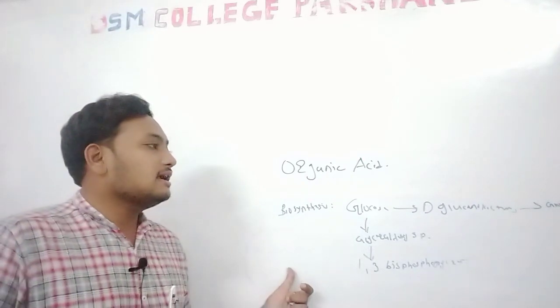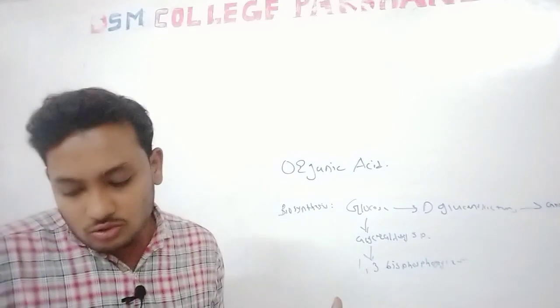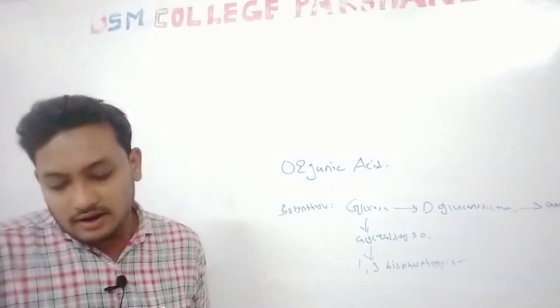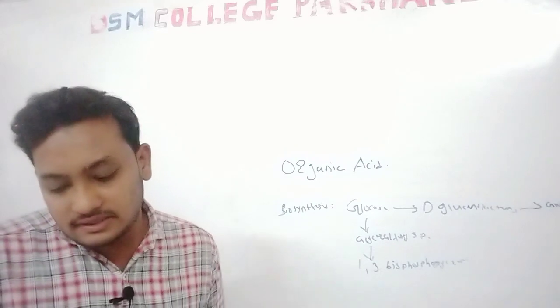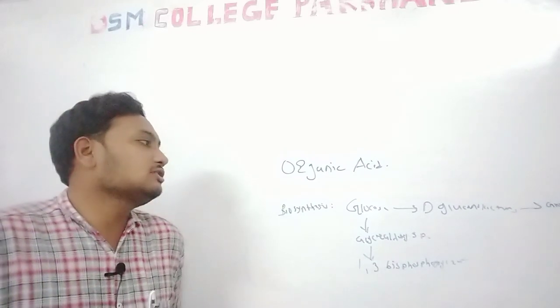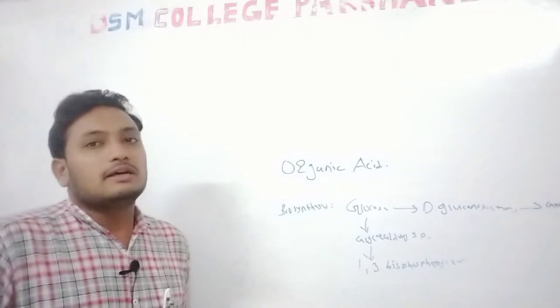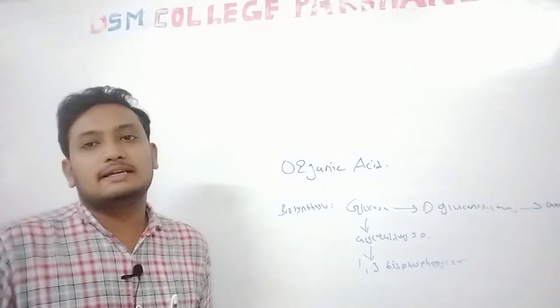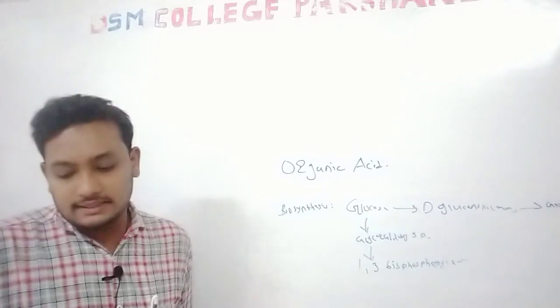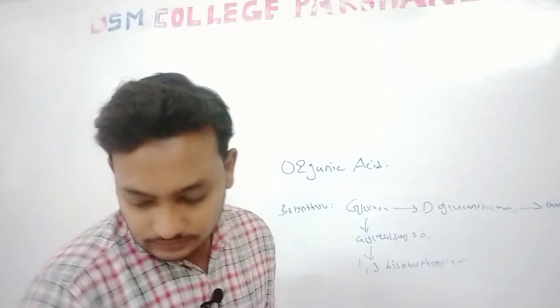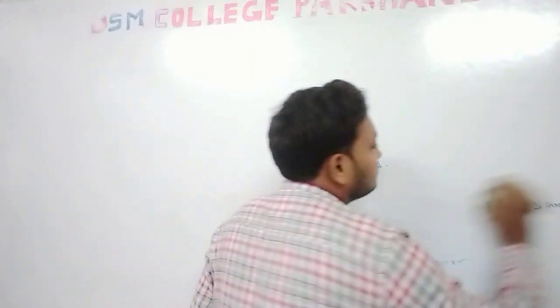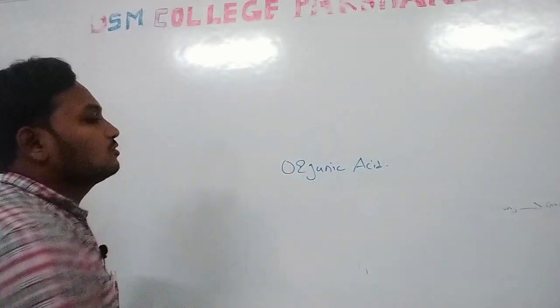In the bacteria it is glucose dehydrogenase, but in fungal species the enzyme is glucose oxidase. It utilizes the glucose and converts it into the industrially important organic acid, gluconic acid. Here is the biosynthesis of gluconic acid.